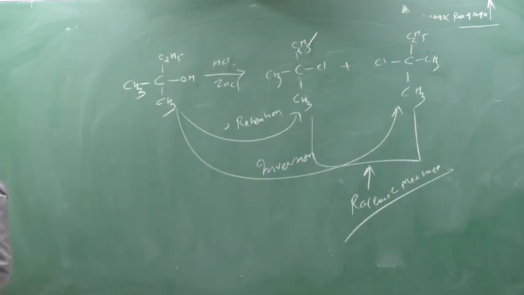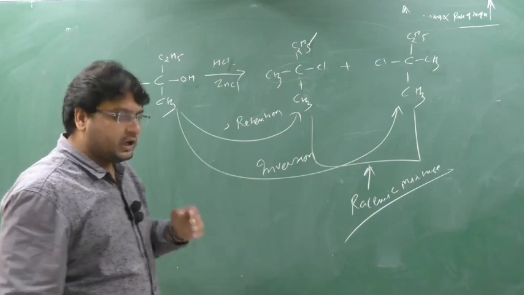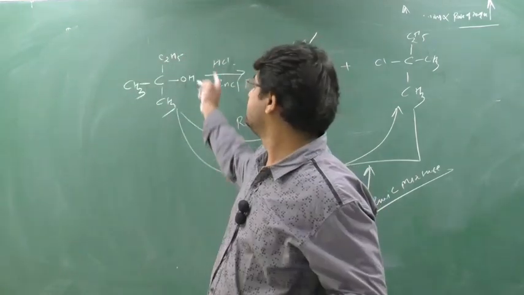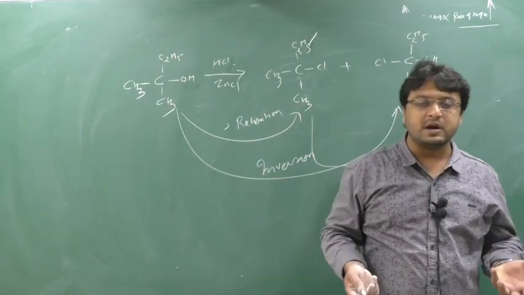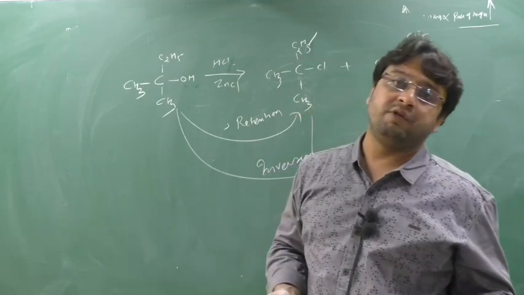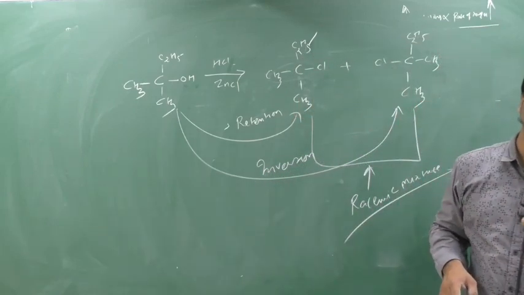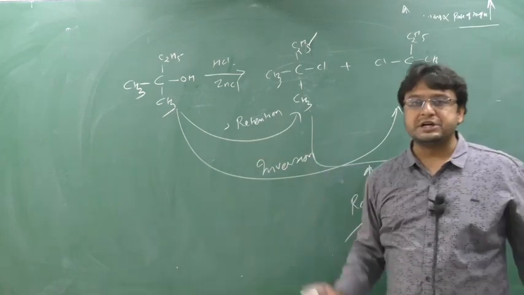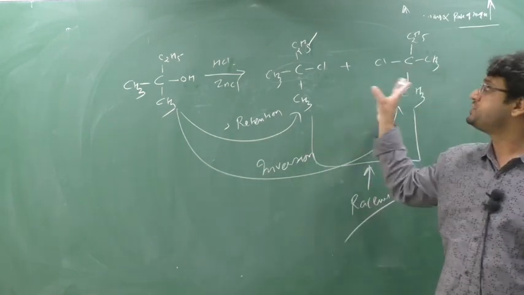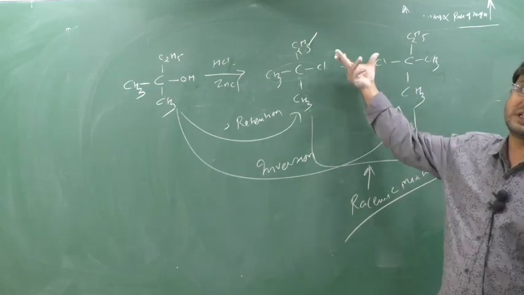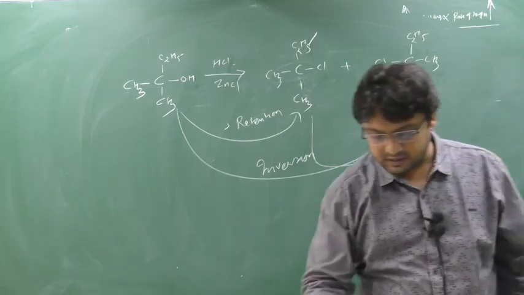But I mean to tell, if you take a 3 degree alcohol in which there is a chiral carbon, and when you do the Lucas test, during the Lucas test there will be a formation of a racemic mixture. Either retention will occur or inversion, means a mixture of retention and inversion will occur. So with this type of mixture we say racemic mixture.